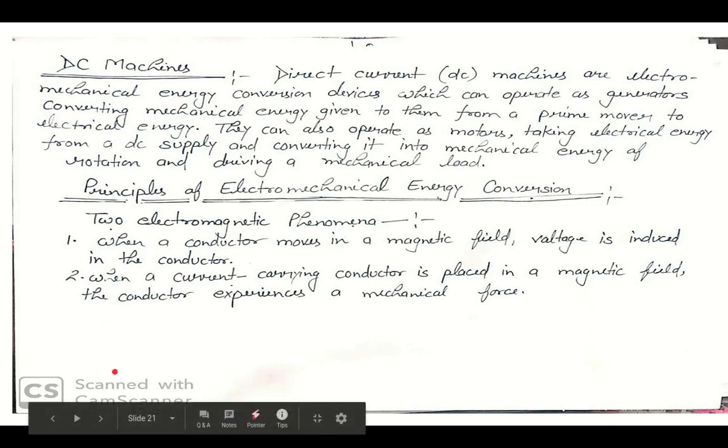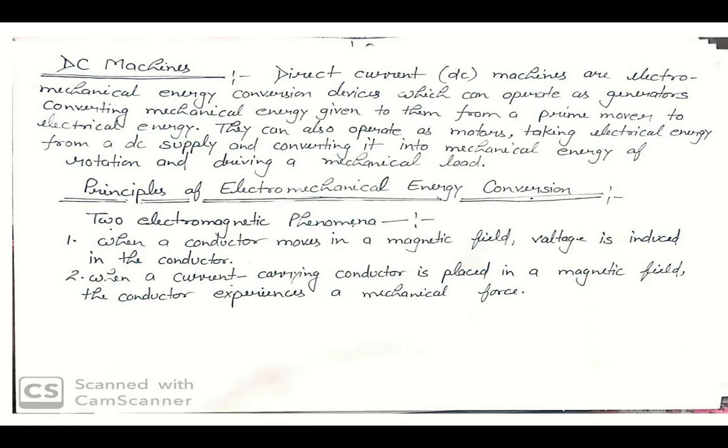And your second phenomenon is when a current carrying conductor is placed in a magnetic field, the conductor experiences a mechanical force. So these two effects occur simultaneously whenever energy conversion takes place from electrical to mechanical or mechanical to electrical. So this is your principle of electromechanical energy conversion.